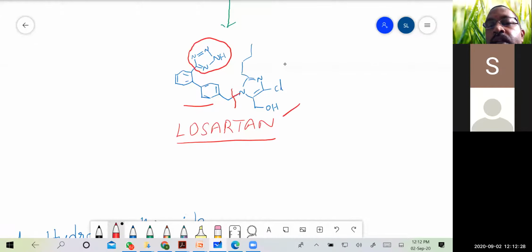Okay, and then the imidazole moiety is linked with the biphenyl nucleus, and lastly, it's a three step synthesis. That is, in the third step, what we have done was, using sodium azide, NaN3, we have converted it into a tetrazole. That is, ring cyclization has taken place, and it is the tetrazole. That is the synthesis of tetrazole.